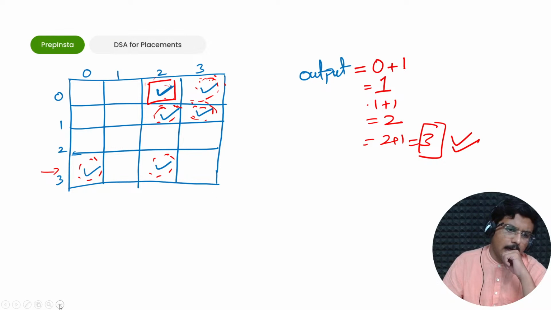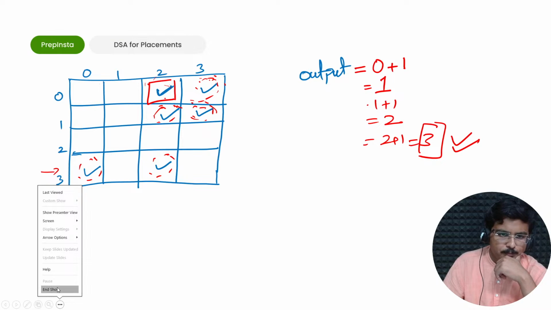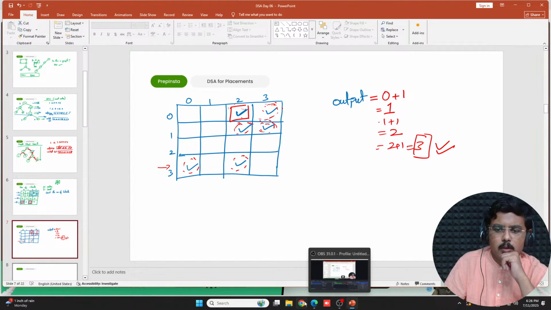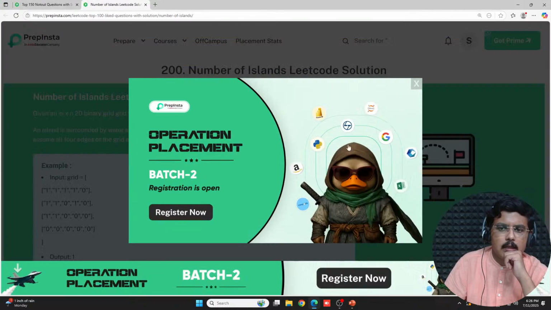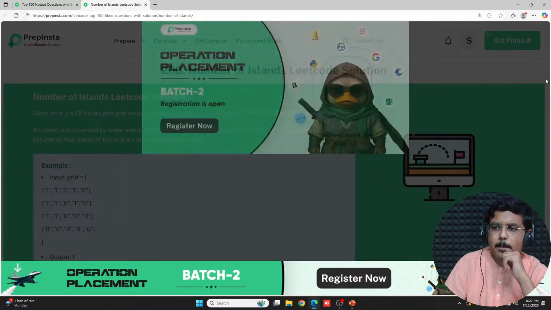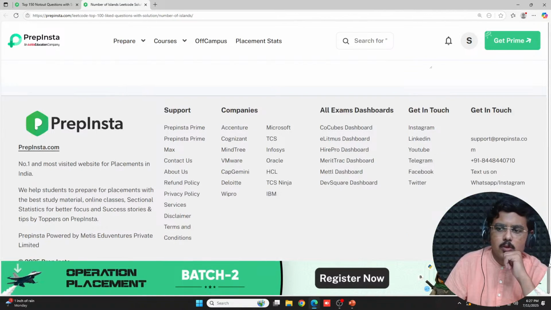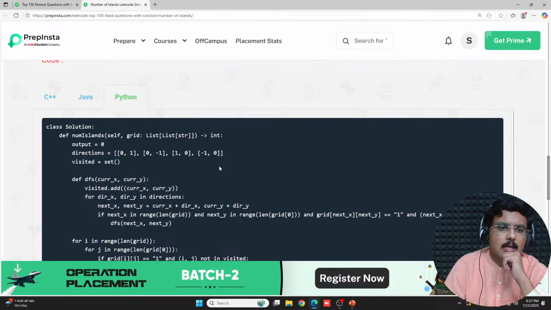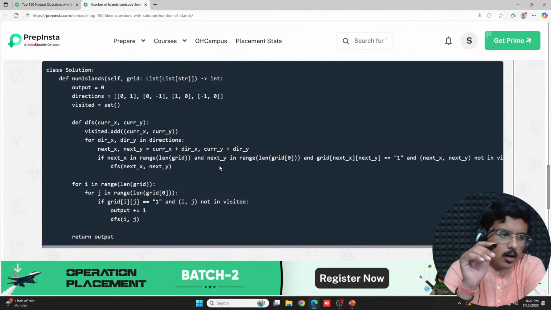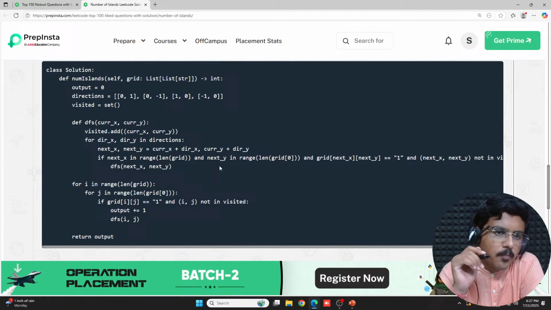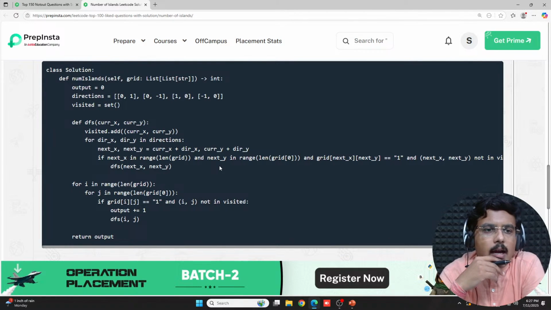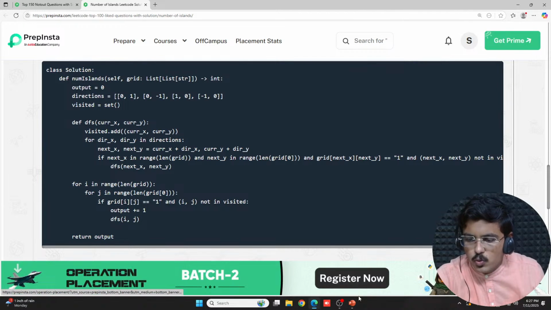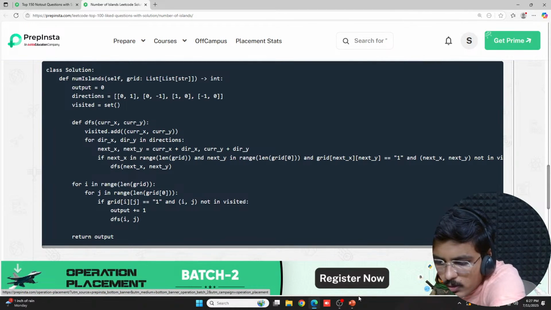Now I'll go further. I'll explain the code. Okay, let's go to the code. So I'll go to the coding portion and I'll explain this code straight away. If I go in Python language, what is happening here basically? Because here a few things would have to be understood carefully. Now if you see, I have defined, let's go ahead and take a screenshot of it so I can actually explain better.